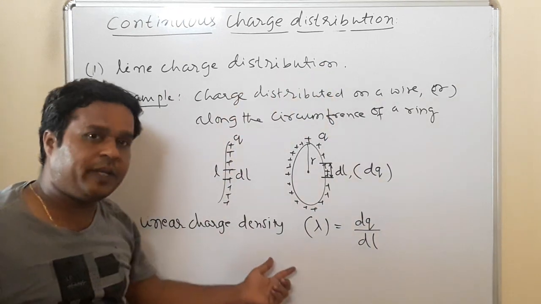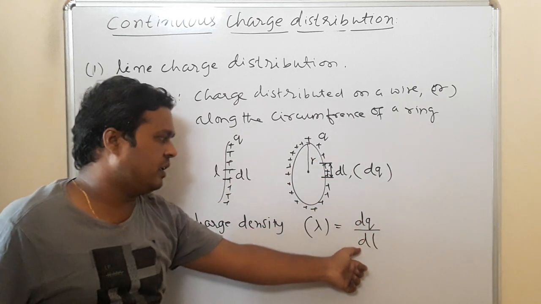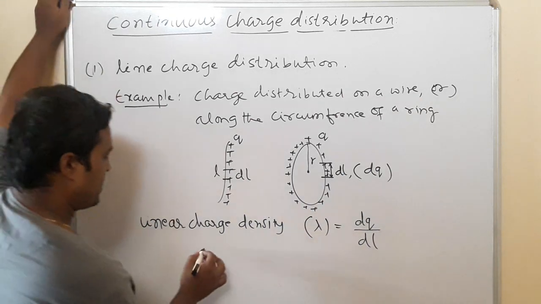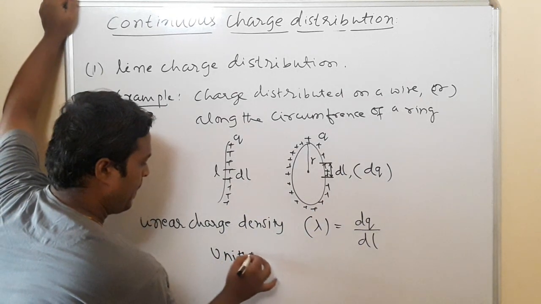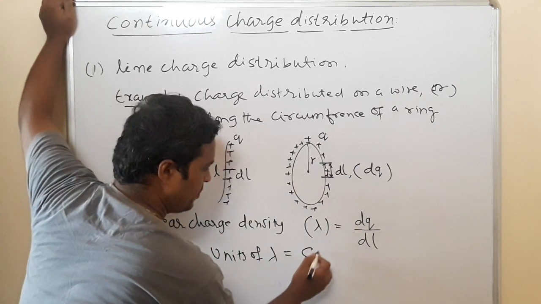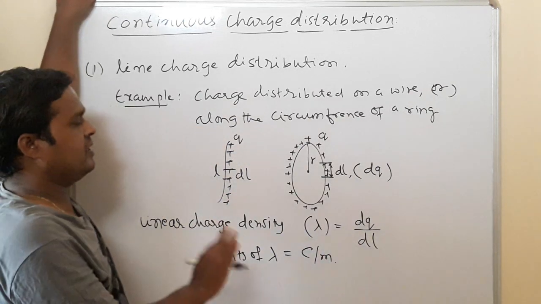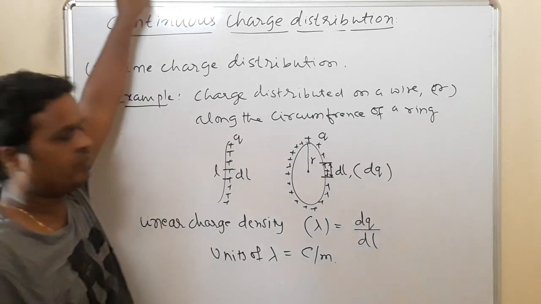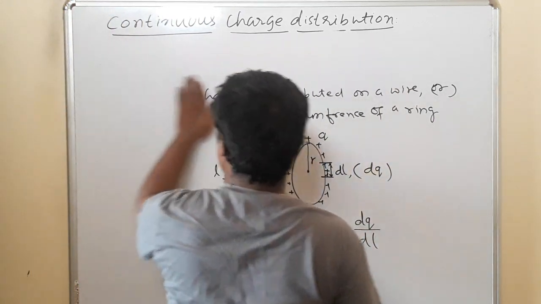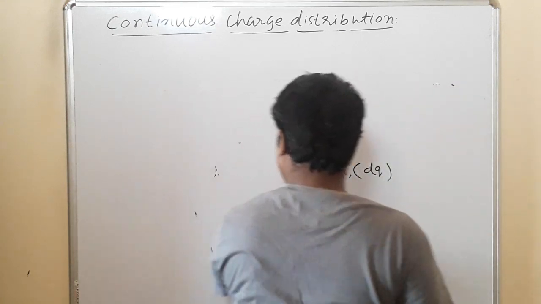Linear charge density means what? Charge per unit length is called linear charge density. What must be the units of lambda? Units of lambda is charge by length, coulomb per meter. You understood what linear charge density is. Then there is another charge density, which is called surface charge density, for a continuous distribution of charge, the surface charge distribution.